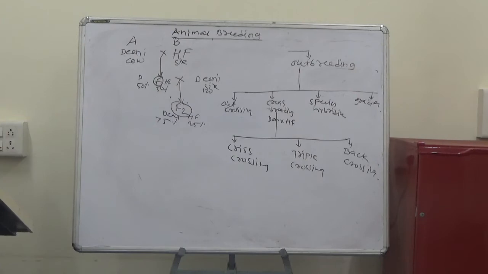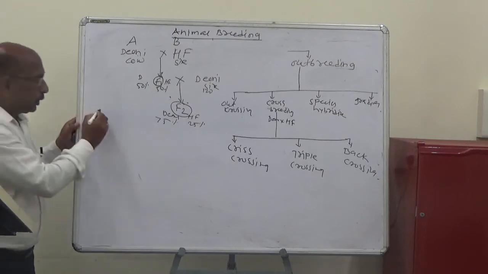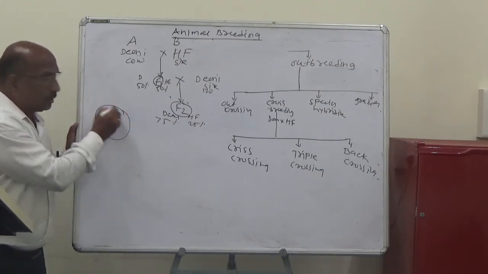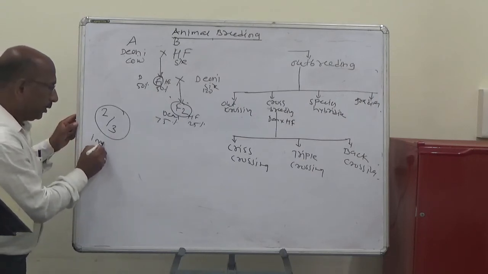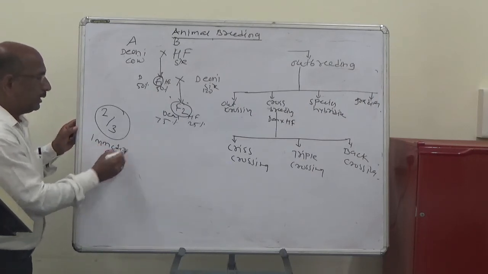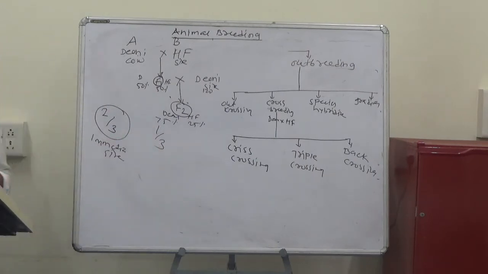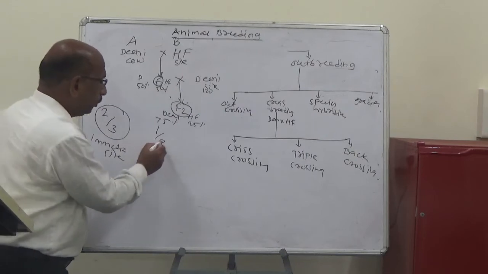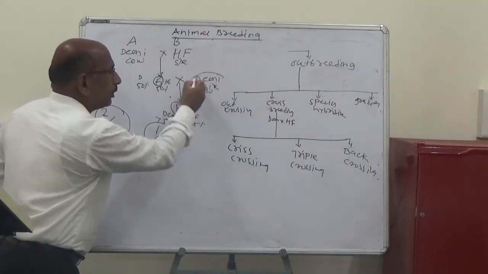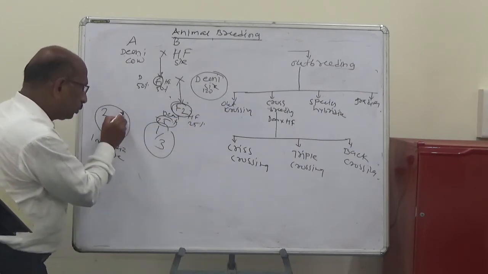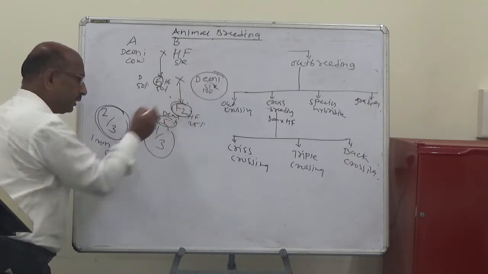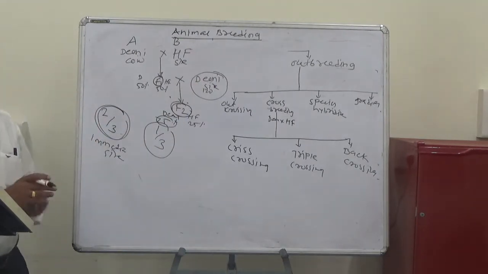In this system, the crossbreeds soon come to have about 2/3 of the inheritance from the breed of the immediate sire, and about 1/3 from the other breed being used. Suppose the Deoni sire is used: in the progeny about 75%, roughly 2/3, is inheritance from the immediate mating. That is called criss-crossing.